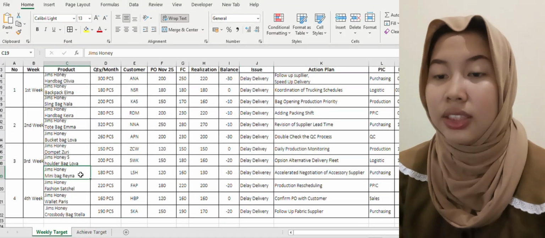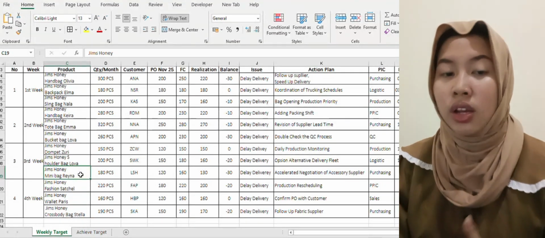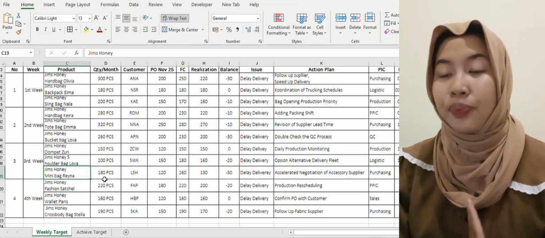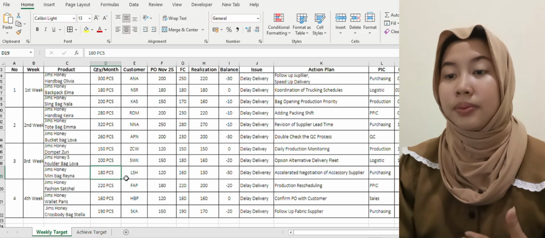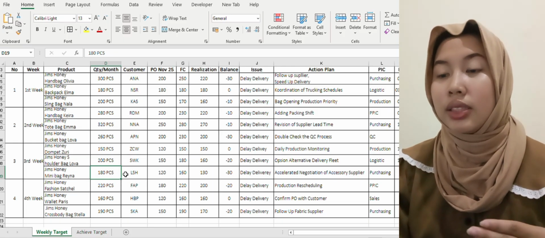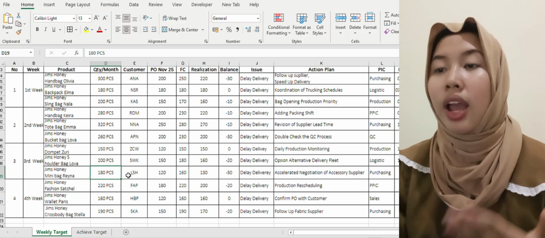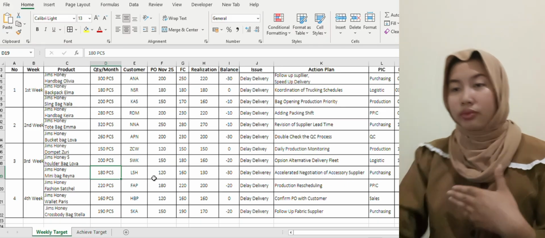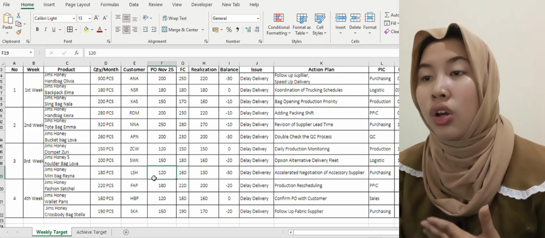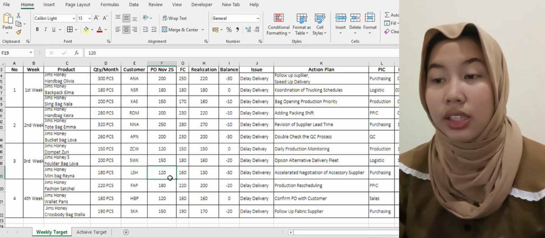The next item is James Honey Mini Bakerina with a monthly quantity of 100 pieces, and the customer is LSH. The purchase order for November 25 is 120 pieces.